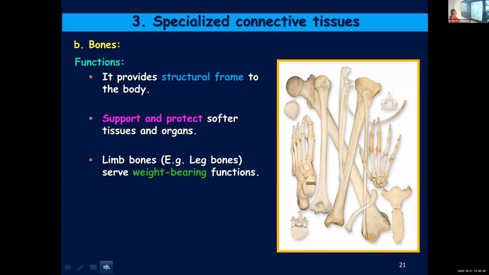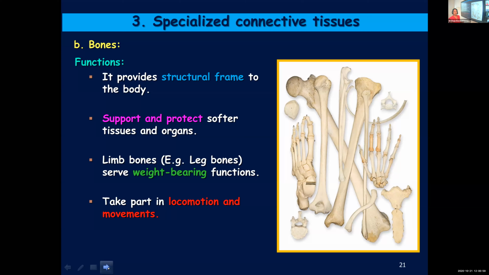The limb bones, the bones present in your arms and legs, meaning both forelimbs and hind limbs, but especially the leg bones, bear your weight. So the weight-bearing function is carried out by the limb bones, to be specific, the leg bones. And they bring about locomotion. Not only locomotion, which means moving from one place to another, but also the movement of different parts of your body.